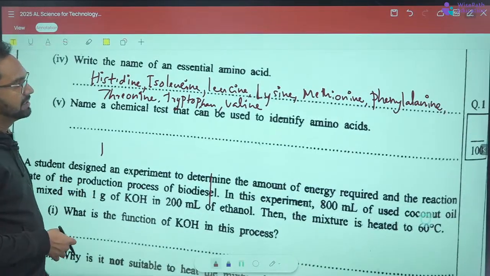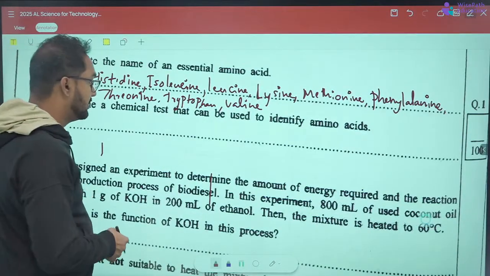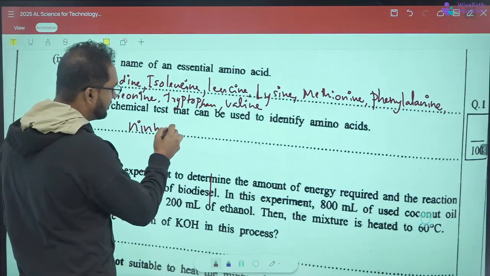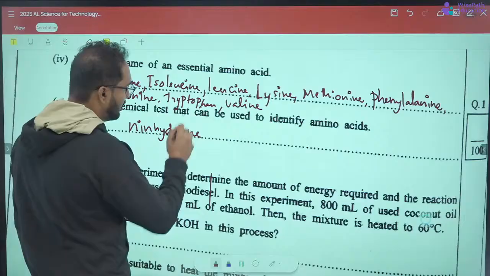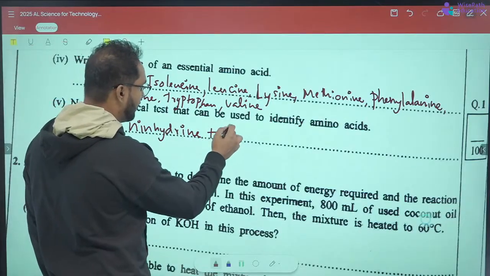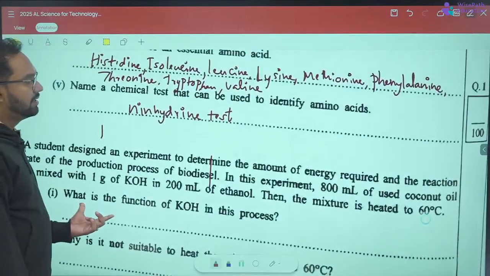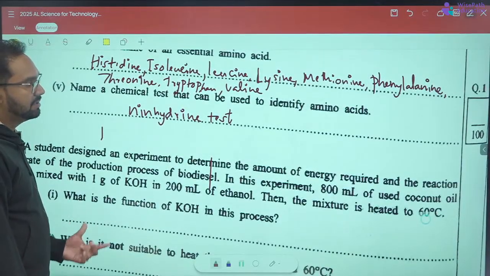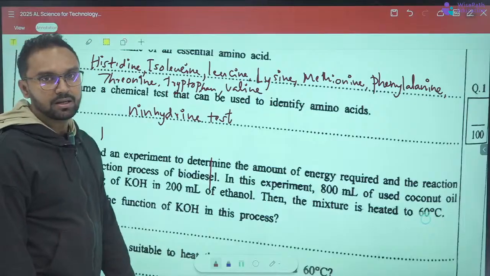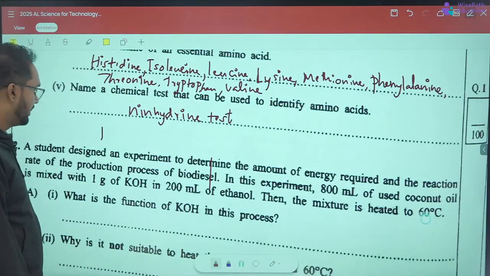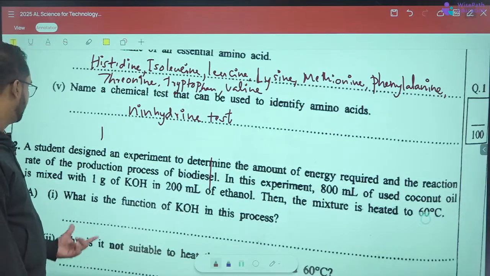Name a chemical test that can be used to identify amino acids. It's the ninhydrin test. You have to do the ninhydrin test to identify amino acids. What actually happens is it gives a purplish blue color change when you apply it, if the amino acids are present.